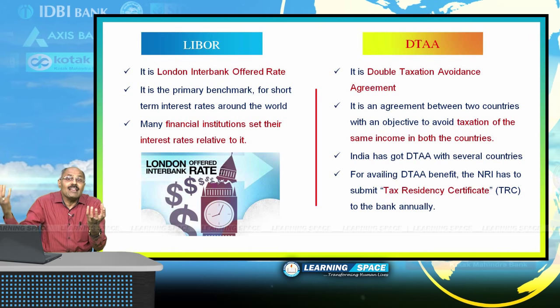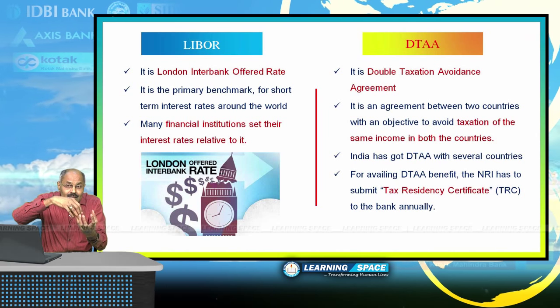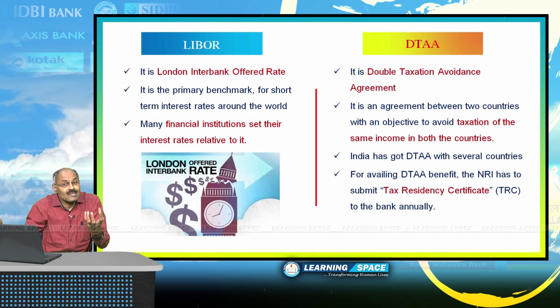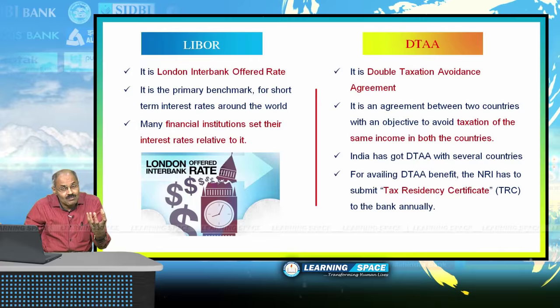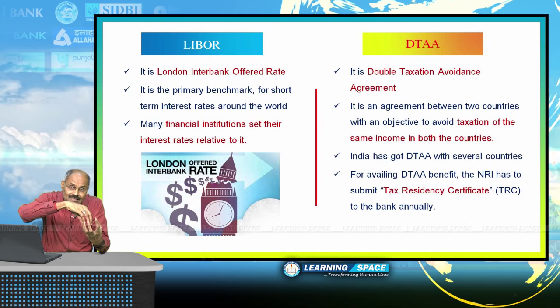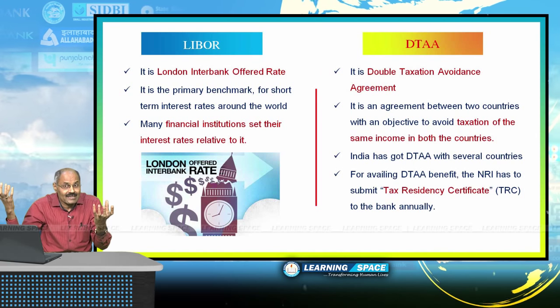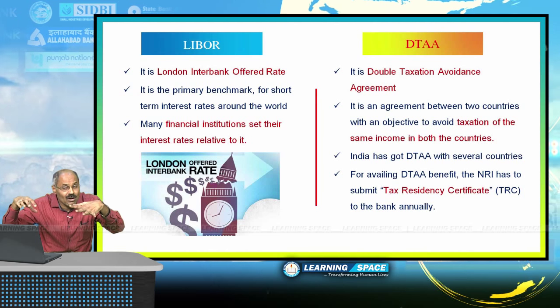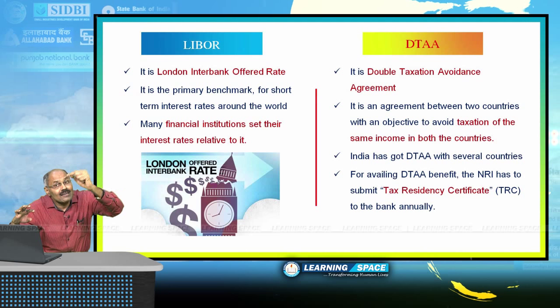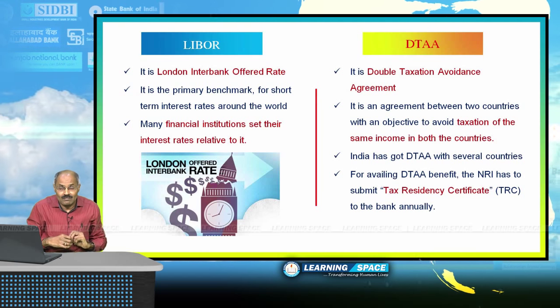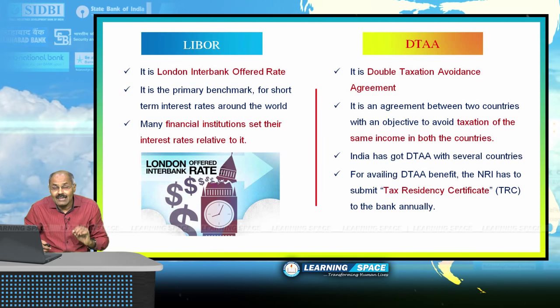So, to avail the benefit under DTAA, the customer has to submit tax residency certificate. Once the customer submits tax residency certificate, then the income tax rates will be based on the agreed rates between both the countries under double taxation avoidance agreement. Right? This is about the DTAA.